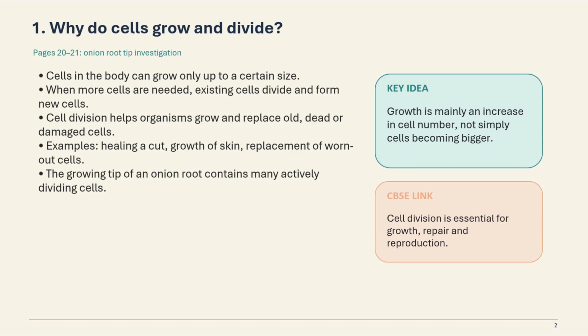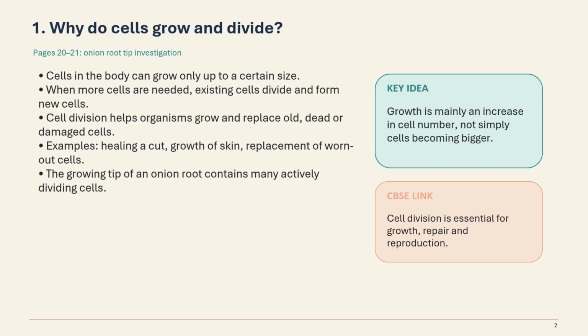Okay, we are going to see why do cells grow and divide. Cells in the body can grow only up to a certain size. When we need more cells, the cells which are already present divide and form new cells. So cell division helps organisms to grow and replace old, dead or damaged cells.